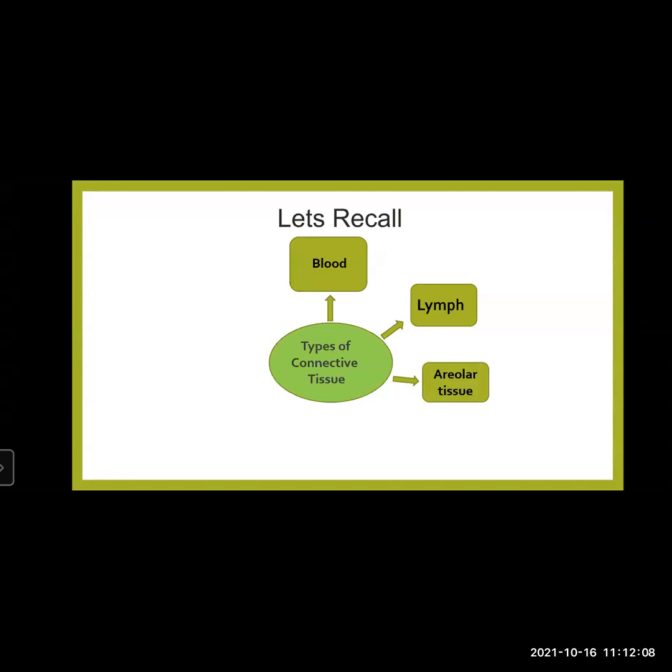Third type of connective tissue is areolar tissue. Areolar tissues are found underlying our internal organs. They provide support and elasticity to the internal vital organs. Then we have the adipose tissue, which is also known as fatty tissue.